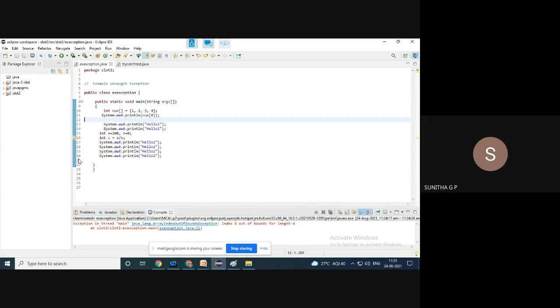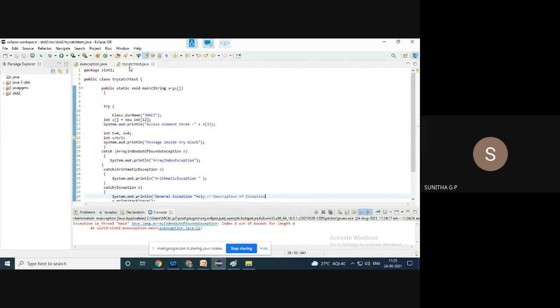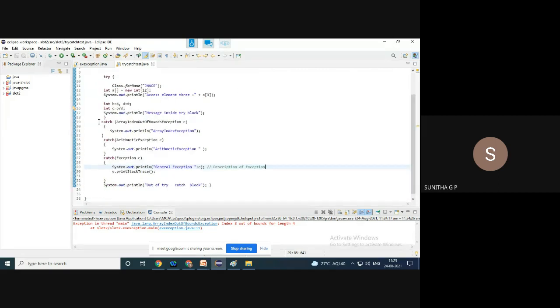How can we avoid this? How can we convert this into normal execution? That is why we need to handle the exception. And one of the basic blocks is the try catch block. I have taken multiple catch blocks and all in a single program.